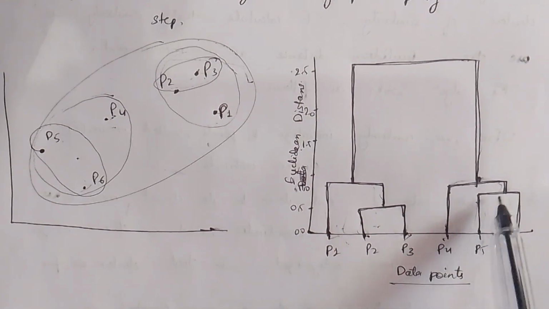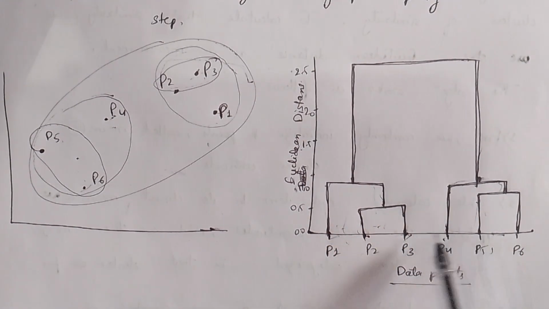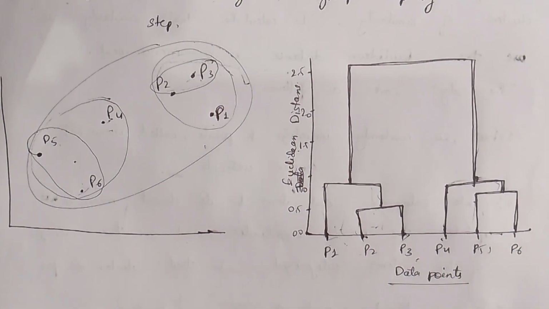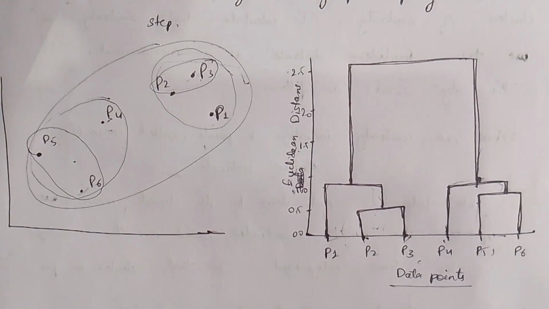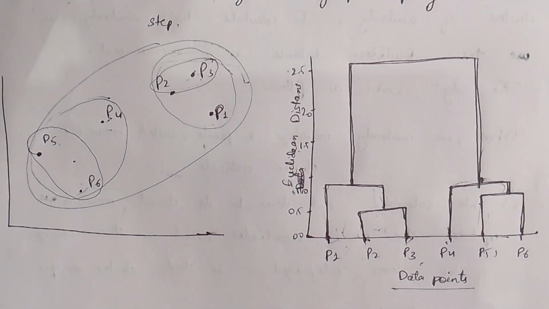The similar groups are combined. In the lower part we have merged similar groups. This is how the dendrogram works, and this is how the dendrogram looks. So this was our second algorithm of clustering analysis.